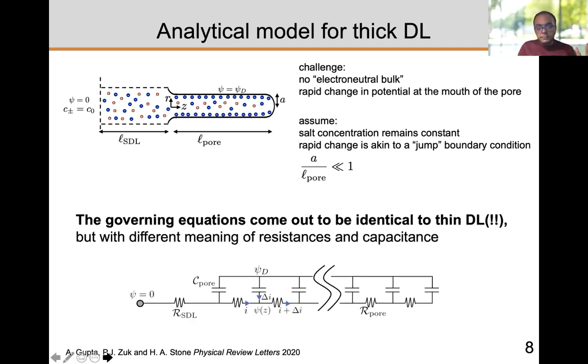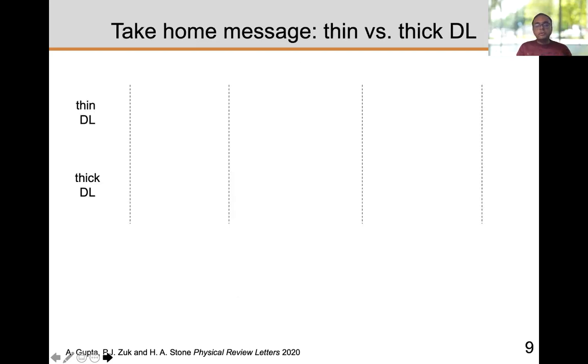And like I had mentioned before, it actually comes out to be identical. This is exactly the same effective circuit that you get out. There is a capacitance coming out from the system, there's a resistance, there's an applied potential. However, as I mentioned before, the meaning of these elements changes. So let's look at the meaning a little bit more carefully.